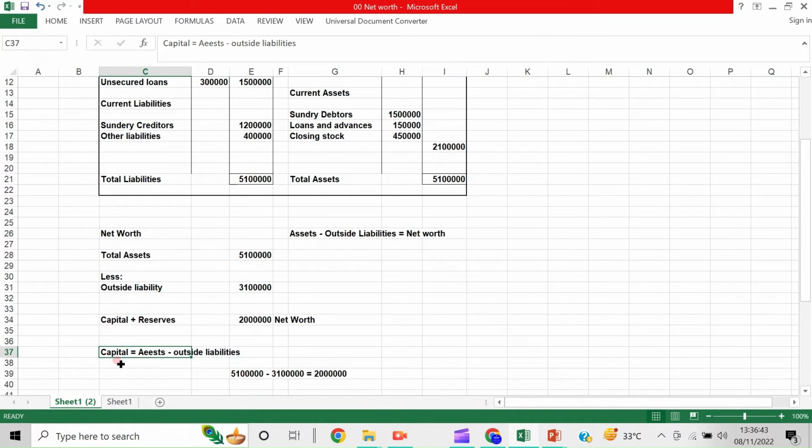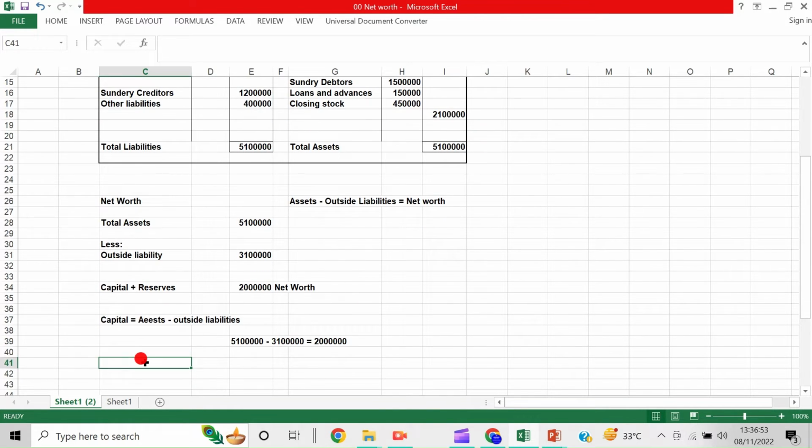We have learned in the previous slide what is capital. Capital is equal to assets minus liabilities. Now what is assets? Assets is equal to capital plus outside liabilities.